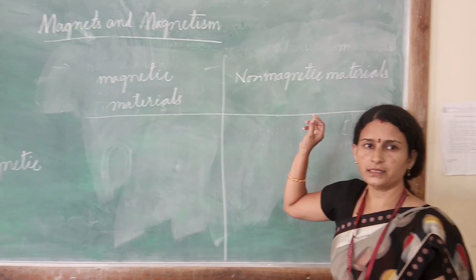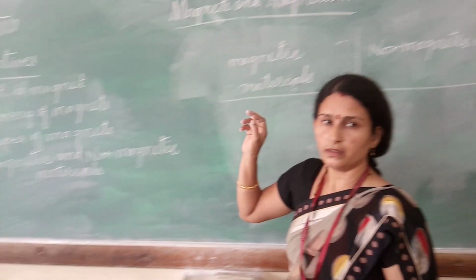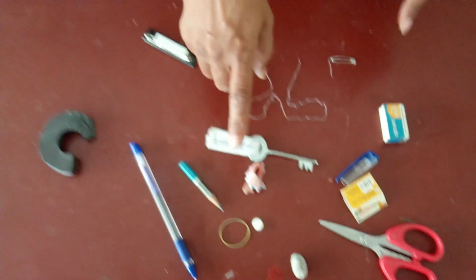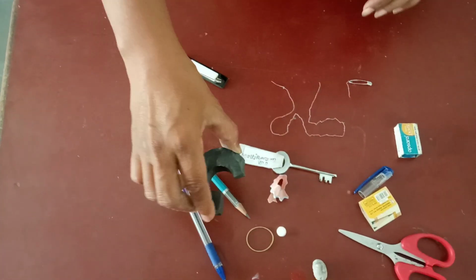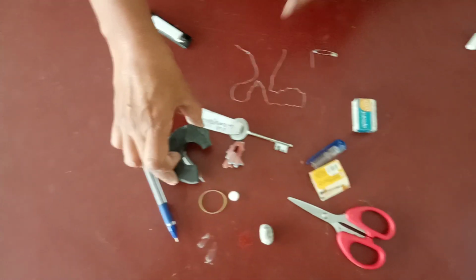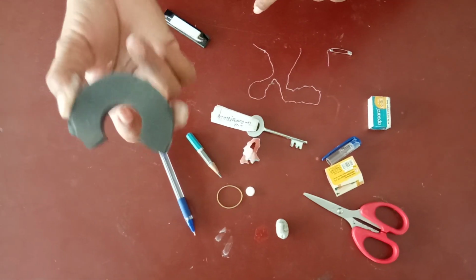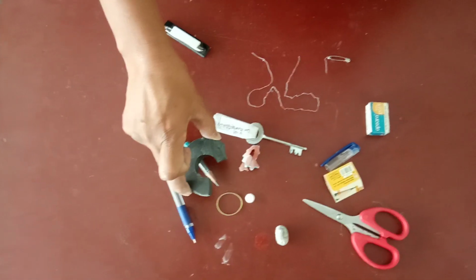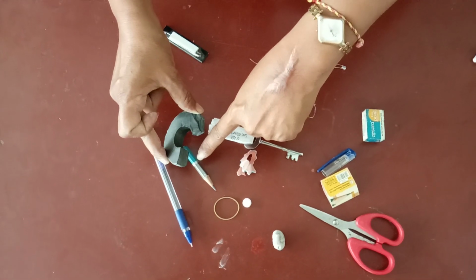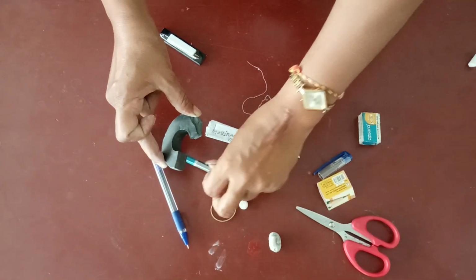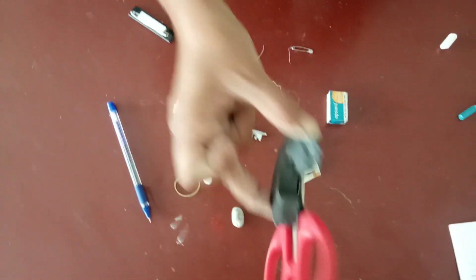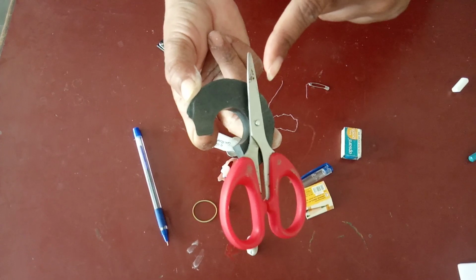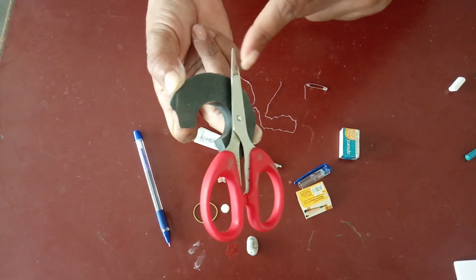Let us conduct a small activity to check whether objects are magnetic or non-magnetic materials. I am bringing the magnet close to the pencil. It is not attracted by the magnet, so I will keep it aside. Now next, scissor, see here it is getting attracted, that means it is a magnetic material.